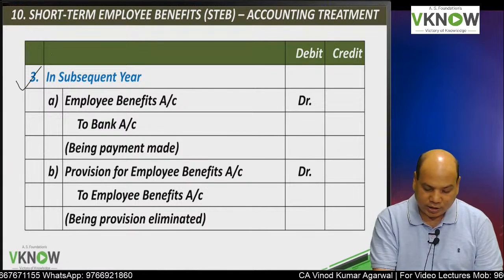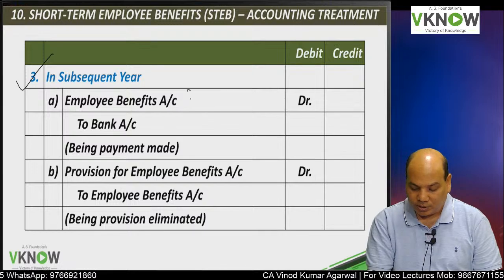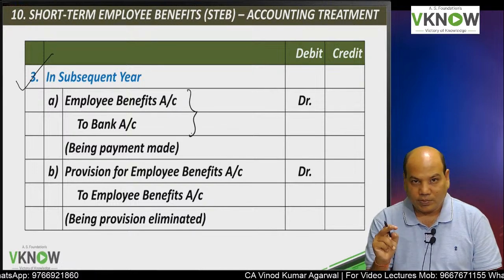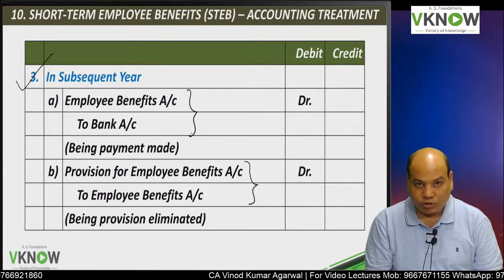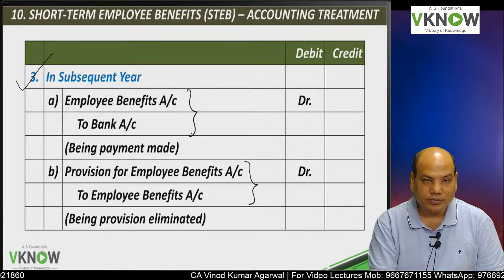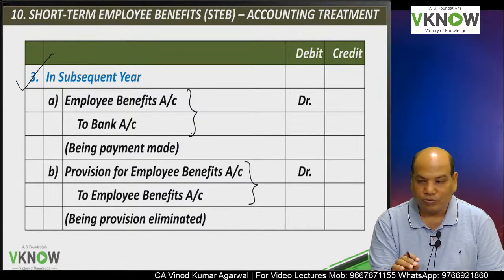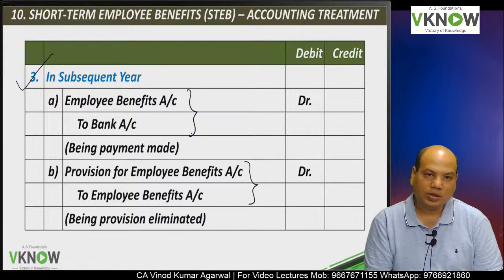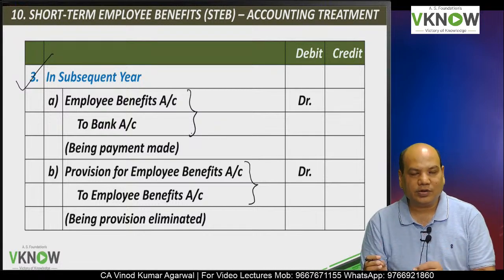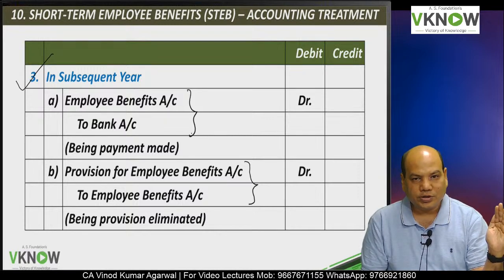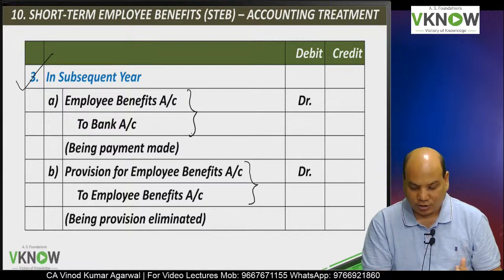So what is the entry in the subsequent year? When you make the payment, you pass the entry employee benefit to bank as usual. The provision made in the earlier year is reversed or eliminated. Entry will be provision for employee benefits to employee benefit. This is how practically the accounting is done. Whenever the provision is made at the end of the year, it is reversed in the next year.